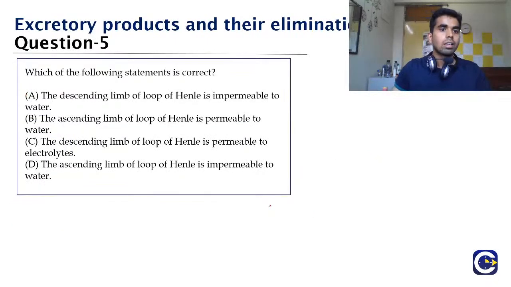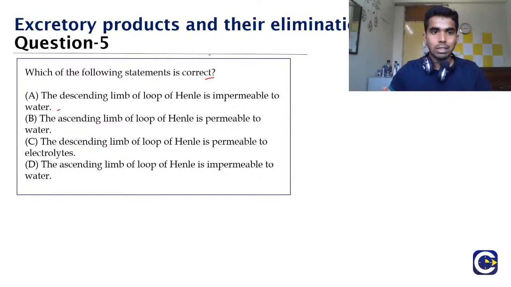Question number 5. Which of the following statements is correct? Option A, the descending limb of loop of Henle is impermeable to water. Option B, the ascending limb of loop of Henle is permeable to water. Option C, the descending limb of loop of Henle is permeable to electrolytes. Or option D, the ascending limb of loop of Henle is impermeable to water. So what is the correct answer?